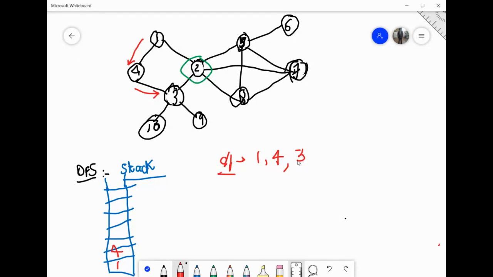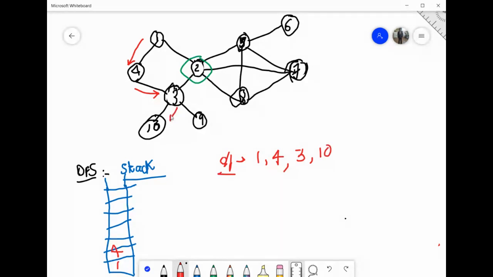Now I'm at 3. I have to start exploring one of the adjacent nodes of 3. So I have 2, 4, 10, 9. Right? I have 4 options. You can choose any one of them. Suppose I am selecting 10. So I will stop exploring 3 and I will start exploring 10.